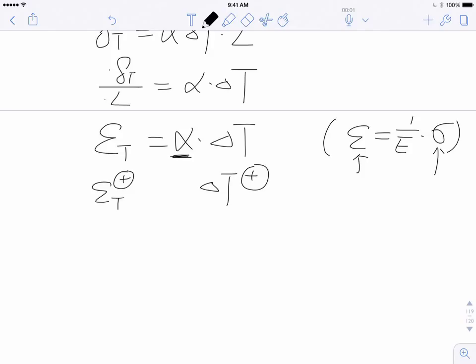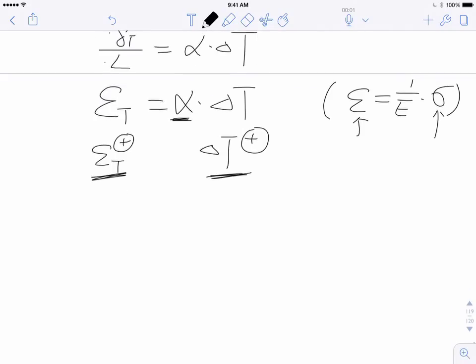For example, metal: if you heat it up, you're going to see expansion. If you cool it down, you're going to see shrinkage. So positive temperature change gives you positive strain, right? But there's a special case, like the water example I gave you at the beginning of the class. When you put the soda in the fridge, delta T is what? Negative, right?